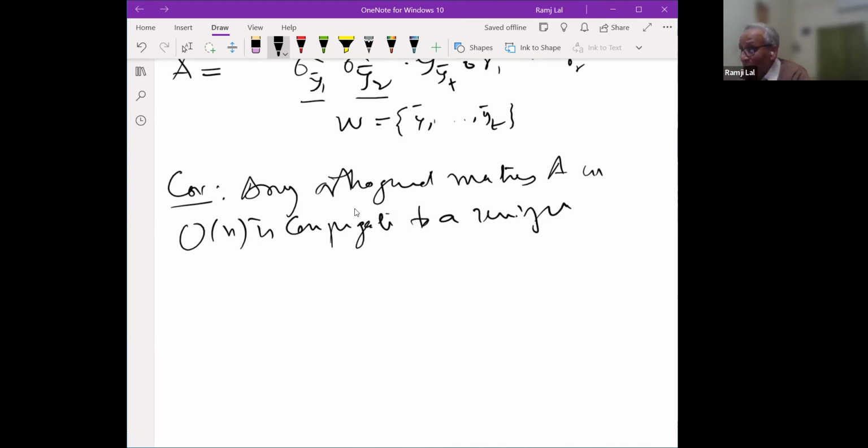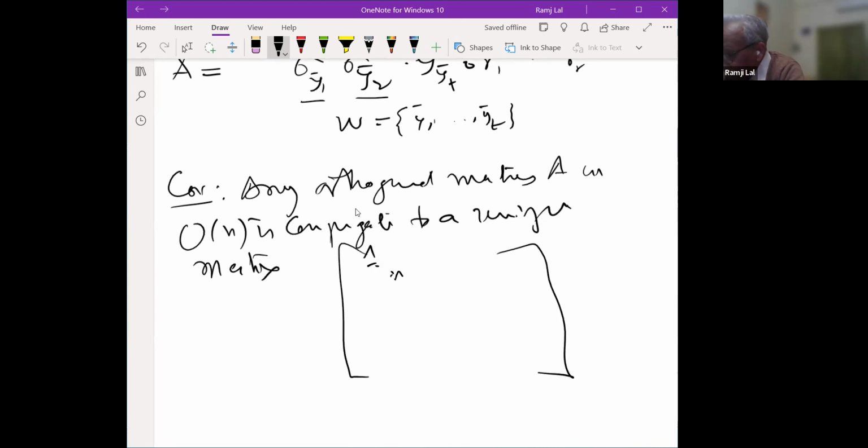I mean, that is an invariant of the matrix. So that is conjugate to a unique matrix of this type. Some of them will be 1, 1, 1 here. Some of them will be -1, -1, -1 here, and others will be diagonal blocks cos theta 1, sin theta 1, minus sin theta 1, cos theta 1, and so on. So that is the structure of an orthogonal matrix.